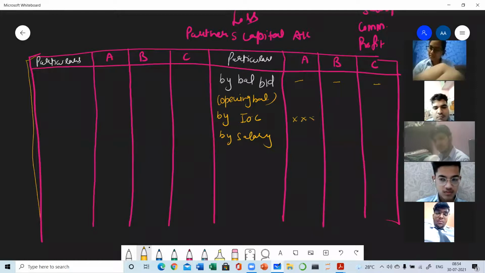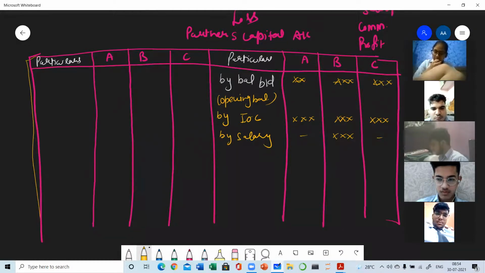So we are going to write the amount. A's amount will be written in A's column, and B's amount will be written in B's column, and same for C and the other partners. By salary, salary will be written only in the capital account of those partners who are getting salary. Suppose only B is getting salary. So I have written salary only in B's column. In A and C, no amount is mentioned as they have not got the salary.